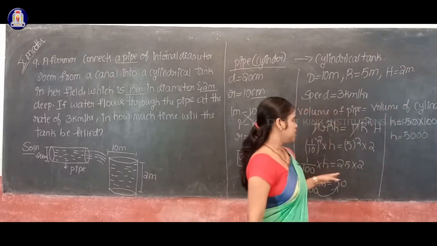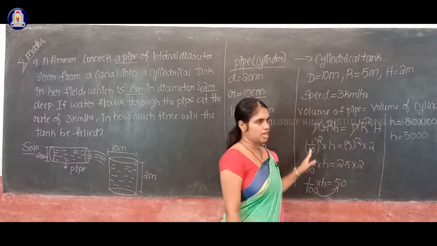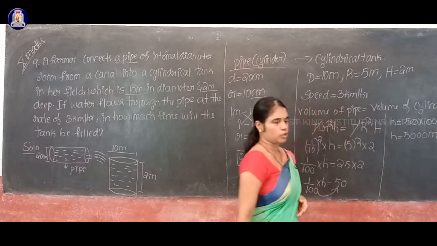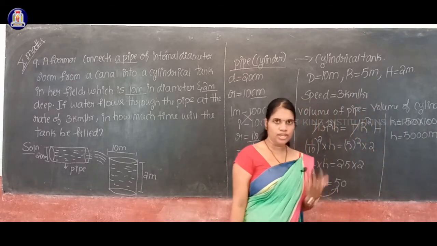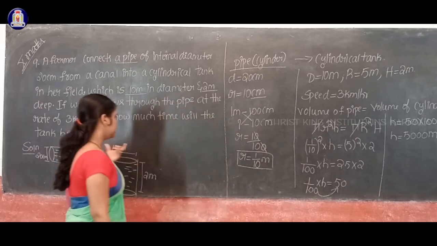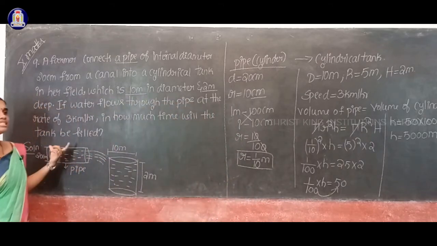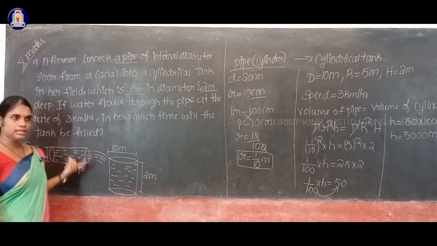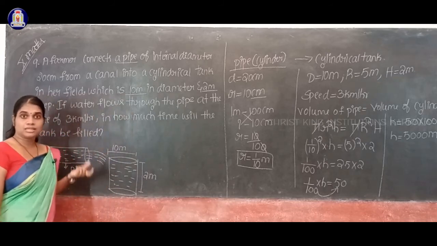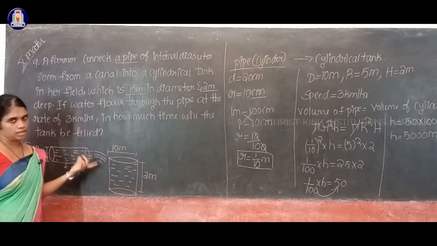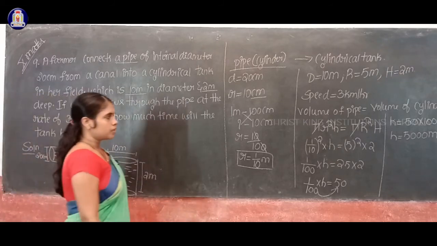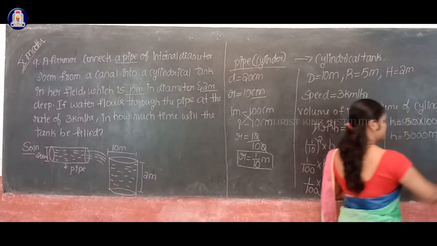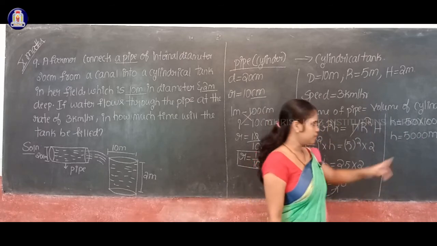So this is in meter. Okay. Because all the informations are in terms of meter. So therefore height is also in terms of meter. See students, actually the height of the cylinder is nothing but the distance covered by the water in the pipe. Okay. Height of the cylinder is nothing but distance covered by the water in the pipe. So therefore height is nothing but a distance value. Okay. Height is nothing but a distance covered by the water. That means value of D.